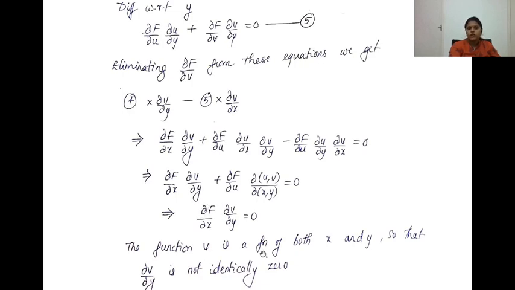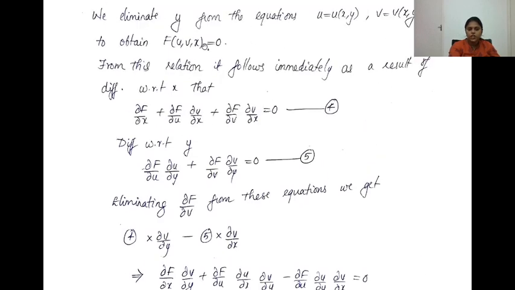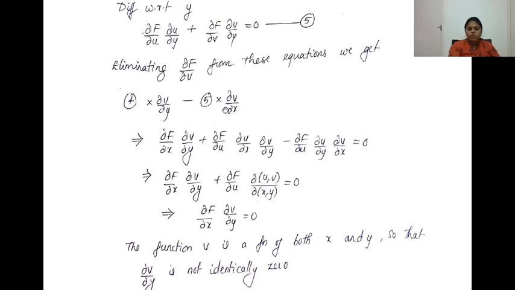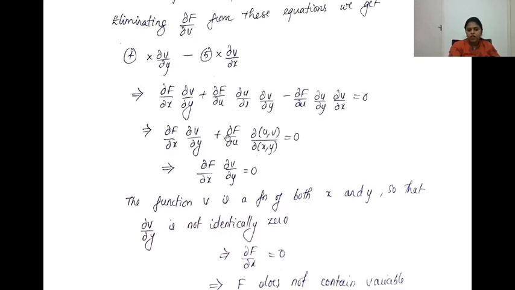So ∂f/∂x equal to 0 means, we started with f(u, v, x) equal to 0 and ∂f/∂x is equal to 0, so this function does not contain x. So f does not contain x and y.